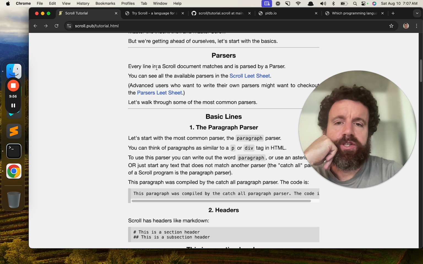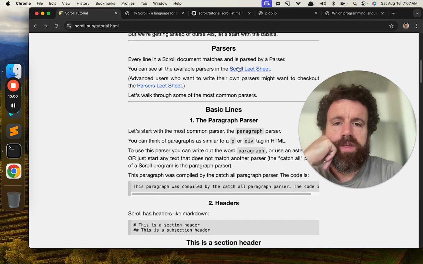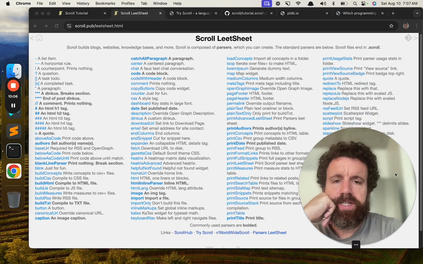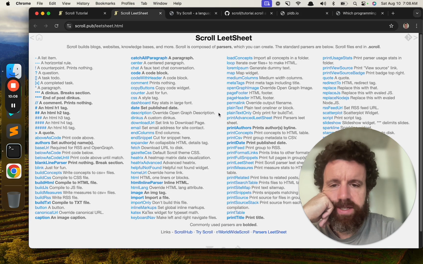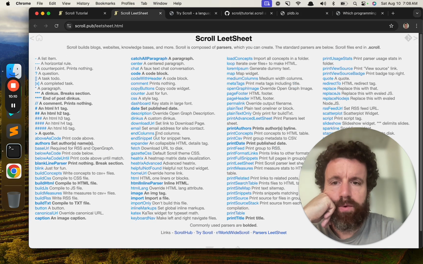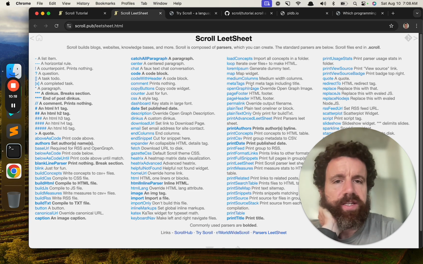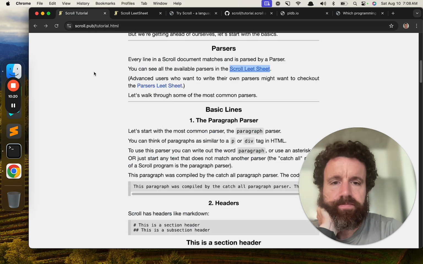All right, so now let's get to parsers. Every line in a Scroll document matches and is parsed by a parser. You can see all the available parsers in the Scroll lead sheet. This is just a cheat sheet. You can print it out, and we'll make this better at some point, but this is all the keywords you have available to you. Think of them like HTML tags, right? So you've got the bold, the div, the paragraph. In Scroll, you have these parsers.